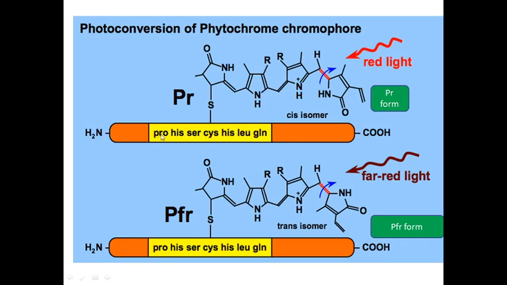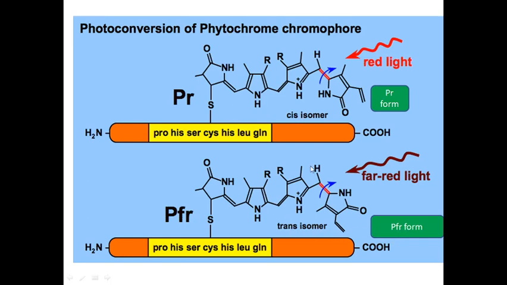A polypeptide chain has many amino acid residues like proline, histidine, serine, cysteine, histidine, leucine, and at the cysteine residue it's attached to this linear tetrapyrrole. Now this phytochrome has two forms. One is the Pr form and the other is the Pfr form.